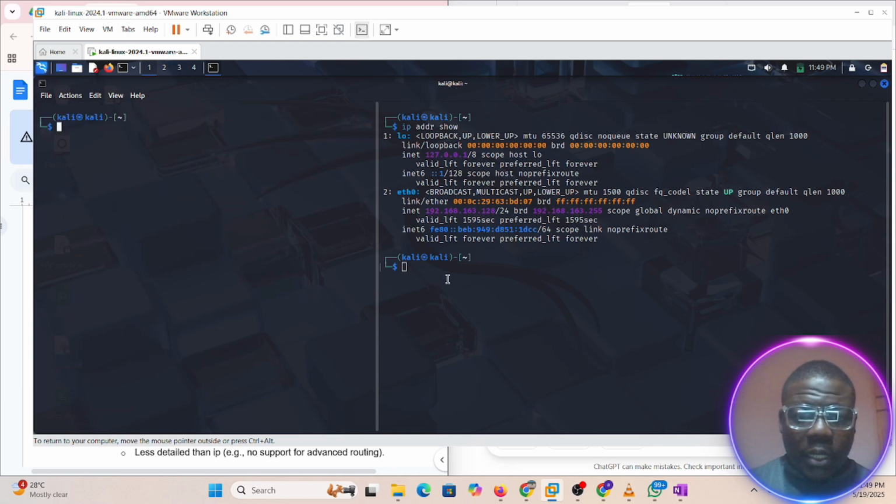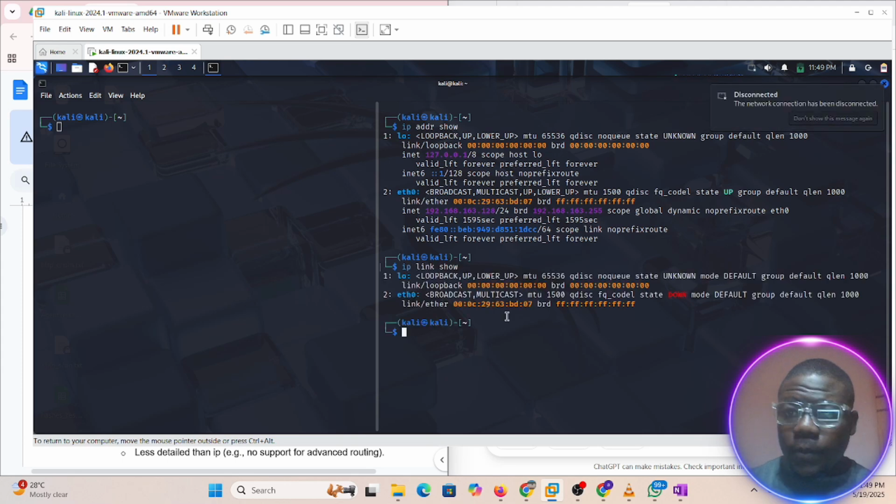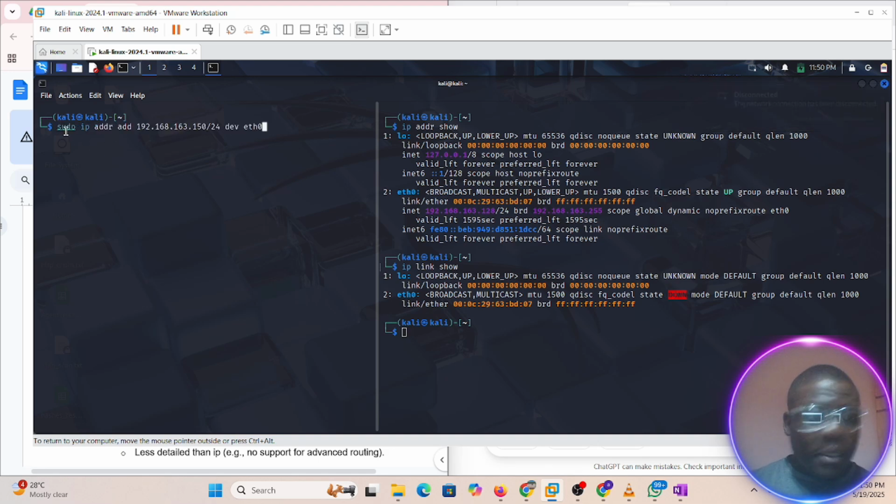Clear. And we can check that by coming here to say ip link show. So this one is showing us that it's down, and we are good to go. What we need to do is change our IP address to 150. We have 4 octets here: 1, 2, 3, 4. So we're changing the 4th octet, which is your host part, to 150.